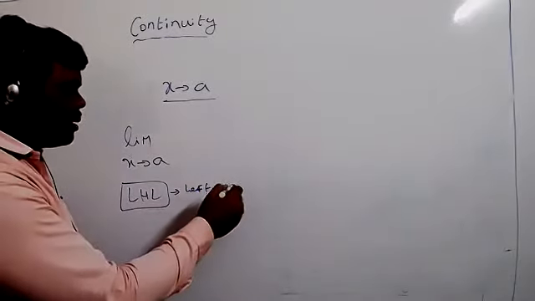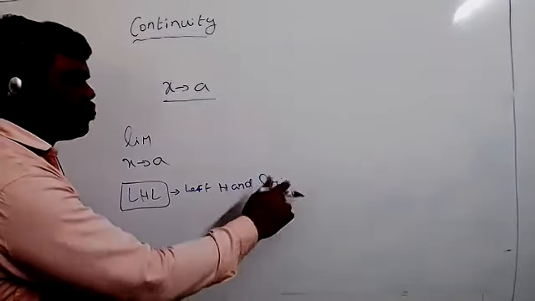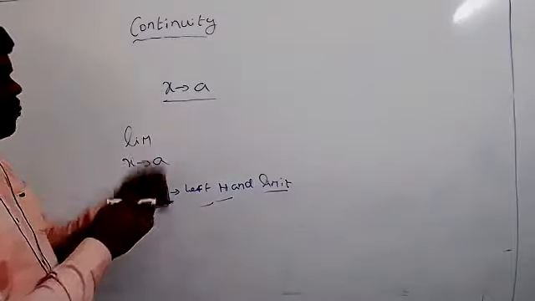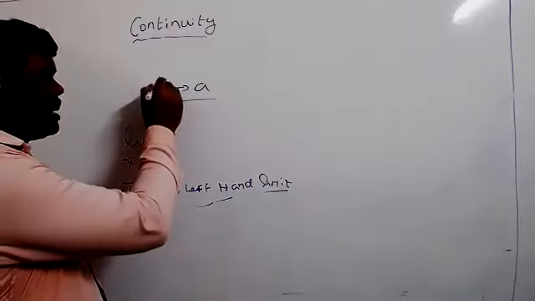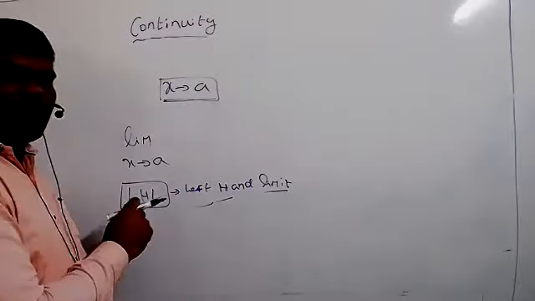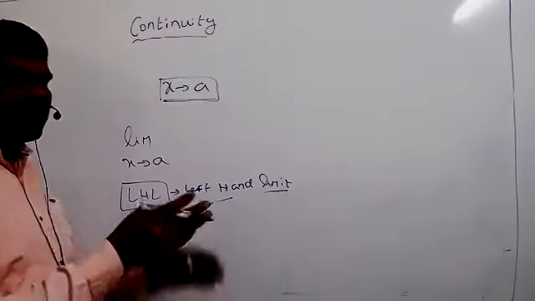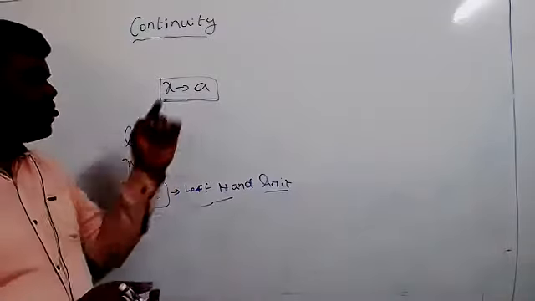Left hand limit means all the values of x on the left side of a, but those values must also be nearer to a.